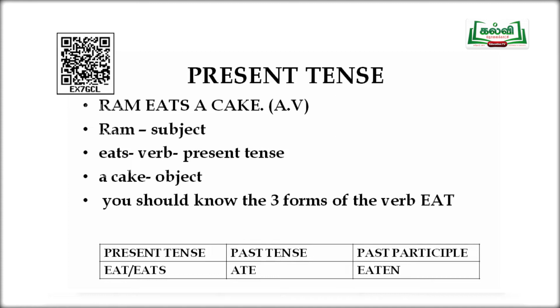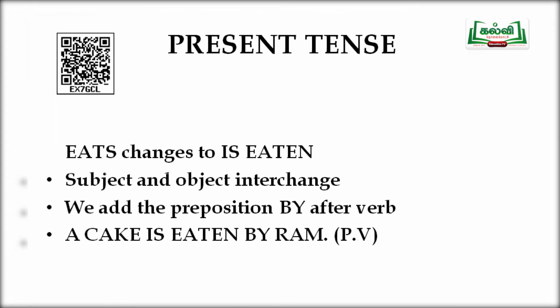You should know the three forms of the verb eat to change the sentence to passive voice. That is, eat or eats, both are present tense. Ate is past tense. And the past participle form, which is very important for us to change an active voice sentence to a passive voice sentence, is eaten. That is the third form of the verb. So, we change eats to is eaten.